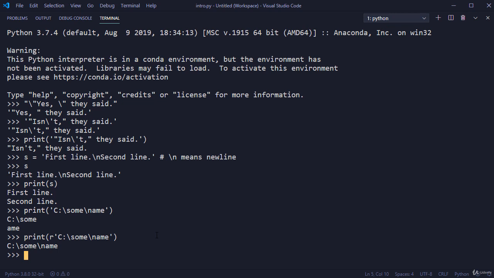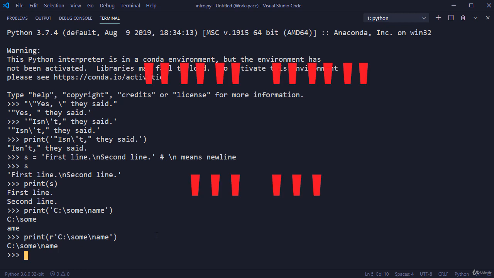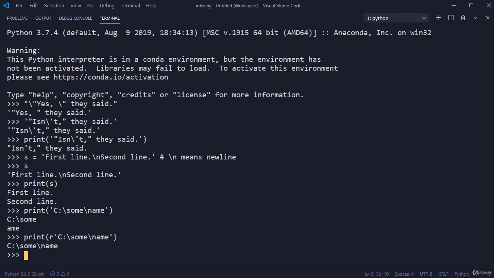String literals can span multiple lines. One way is using triple quotes, triple single quotes, or triple double quotes. End of lines are automatically included in the string, but it is possible to prevent this by adding a backslash at the end of the line.